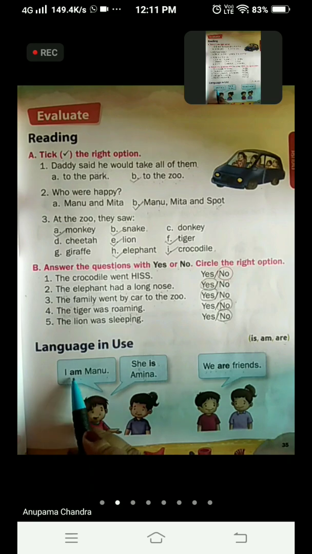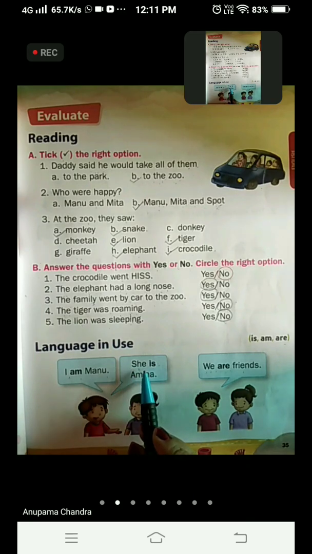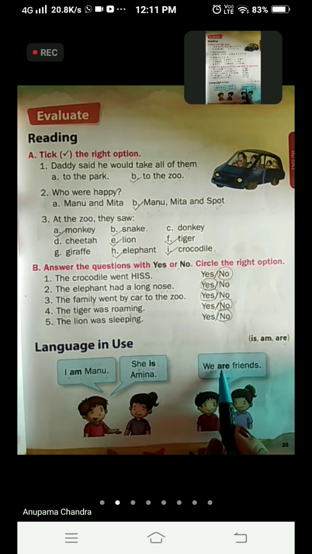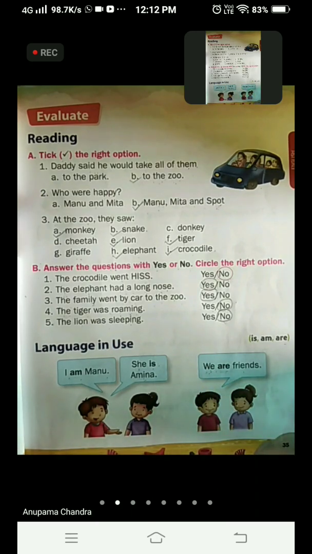I repeat, we always use am with I. We use is with one person or thing. And we use are with more than one. When the number is more than one, we use are. Turn the page, come to page number 36.